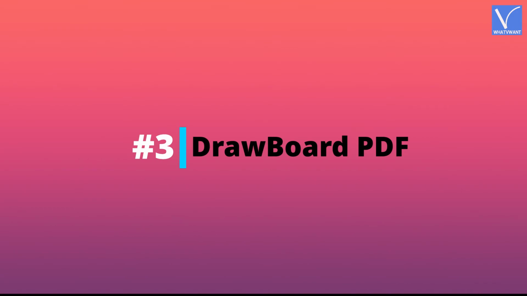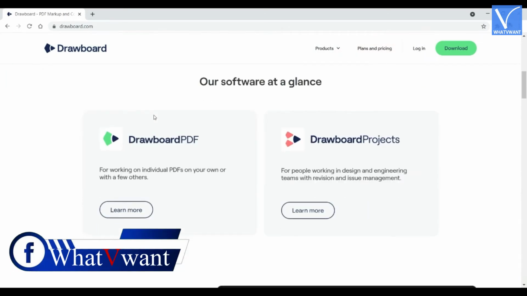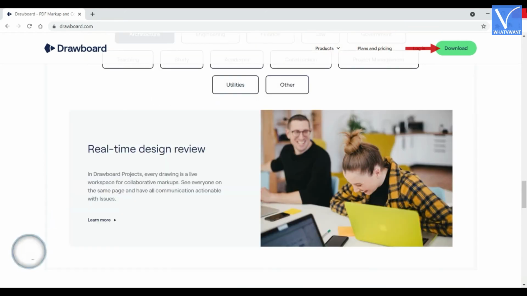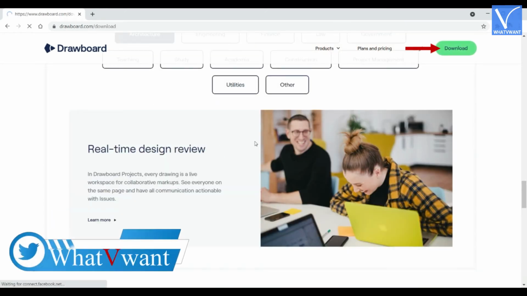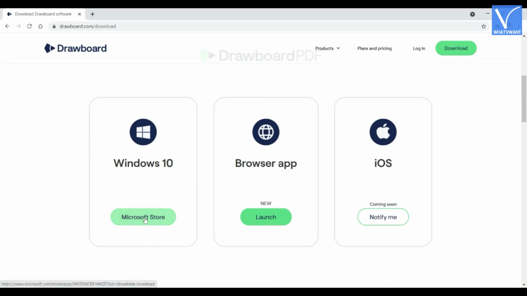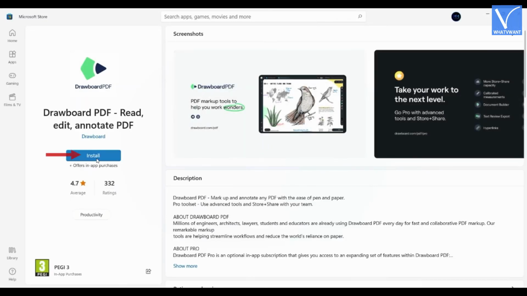Number 3. DrawBoard PDF. Visit the DrawBoard PDF official site and you will find the interface as showing in the tutorial. Check description for the website link. Click on the download option as showing in the tutorial. Then, you will find the download options. Choose your preference. Here, I'm choosing Microsoft Store option. Then, it will redirect you to Microsoft Store. Click on Install option to start the download process.